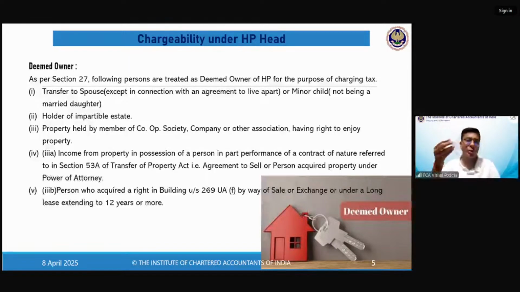See, either they should have made a will, or there should have been a gift deed, or there should have been a partition deed by which the property has been transferred to you. Then the matter is different. Then it is not called impartible, it is already partitioned. But where there is no partition, the property standing in the name of ancestor, it is called impartible estate. And you are occupying it, so you are called holder and you are deemed owner. Fine.